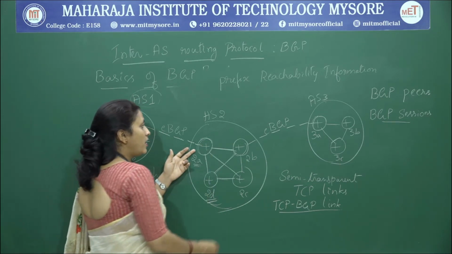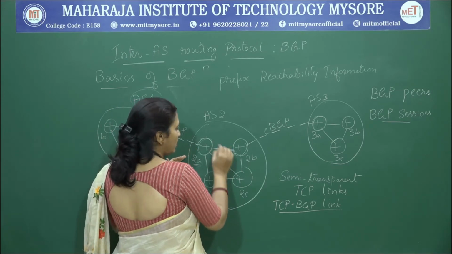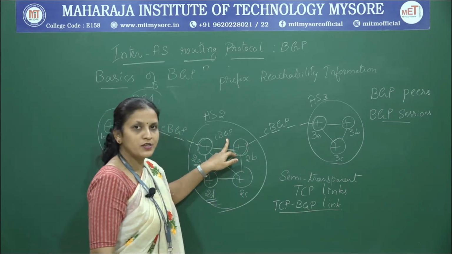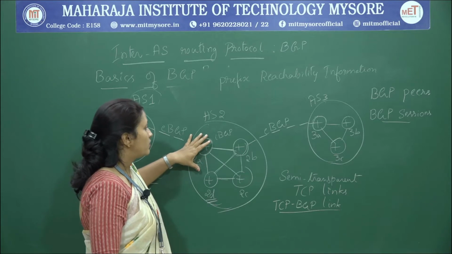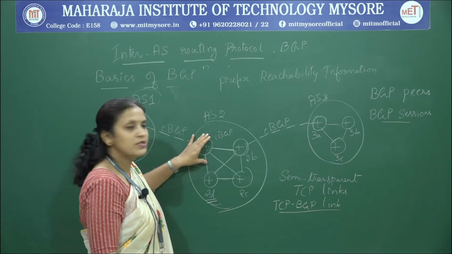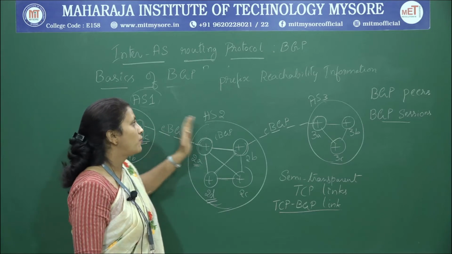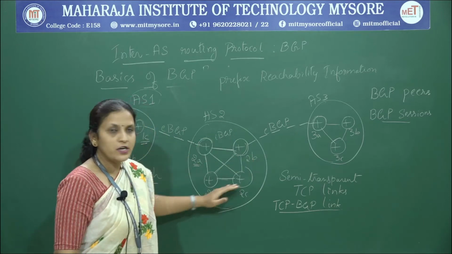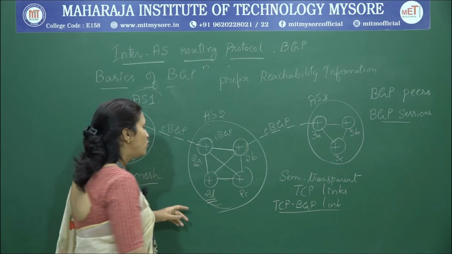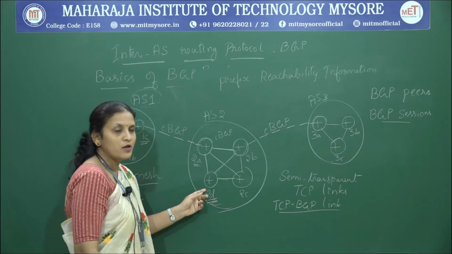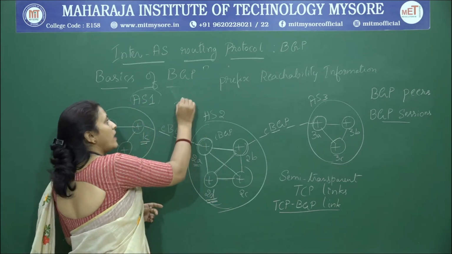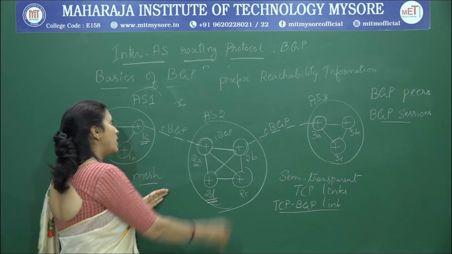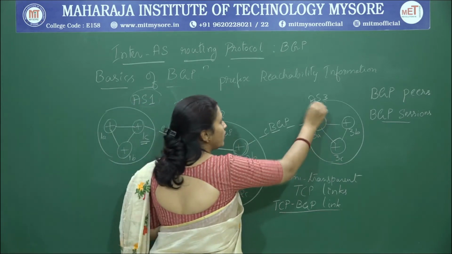The gateway router will make use of internal BGP session and transmit the information it has received from AS1 about prefix reachability to all the routers inside the autonomous system. So, 2D will have complete information about how it can reach subnet X, whether through AS1 or through AS3.